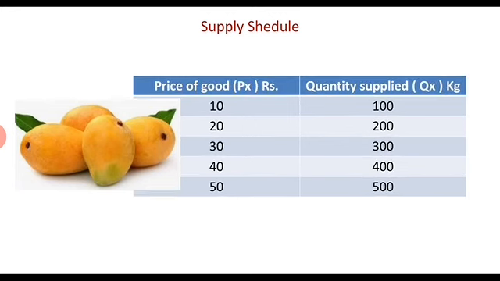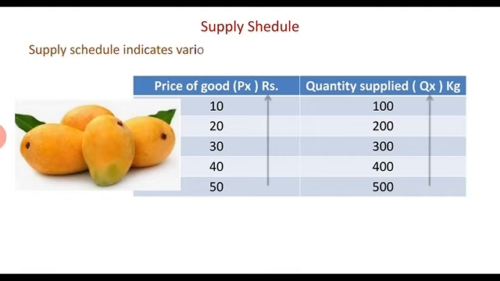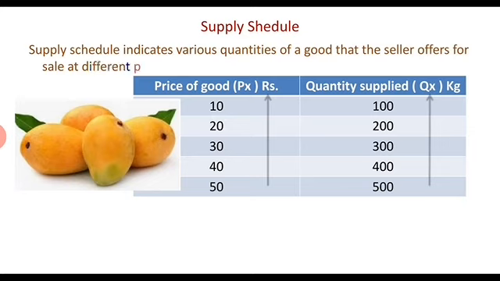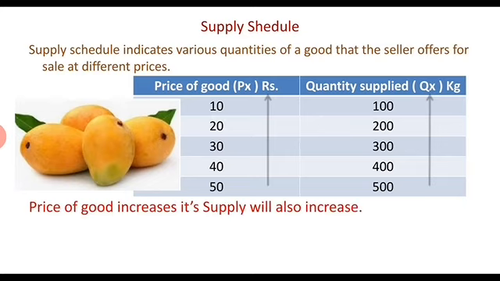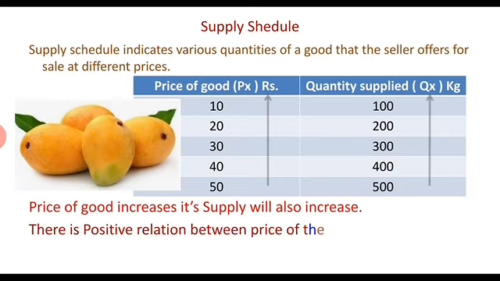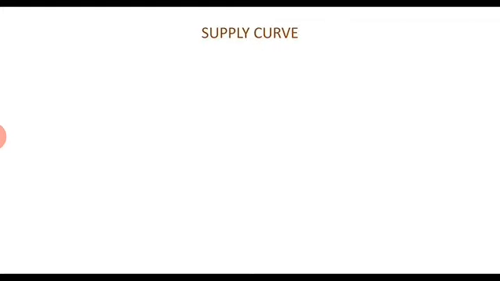This is a supply schedule. Supply schedule indicates various quantities of a good that the seller offers for sale at different prices. When price of a good increases, its supply will also increase. So the supply schedule reveals that there is a positive relationship between price of the good and its supply. Supply curve.